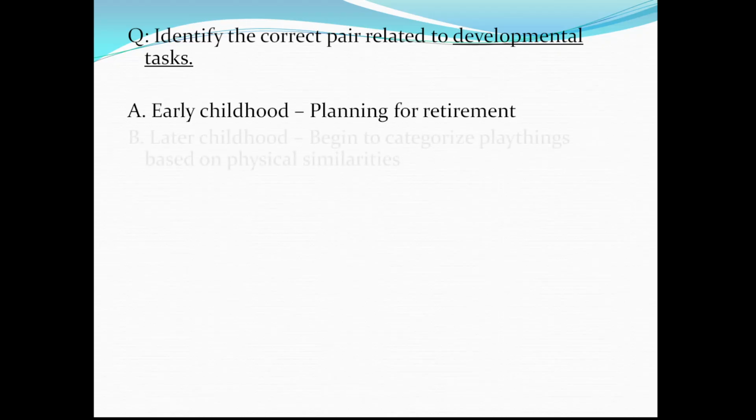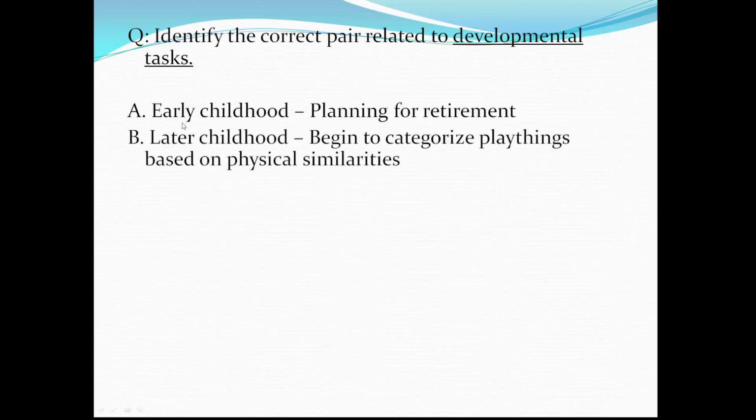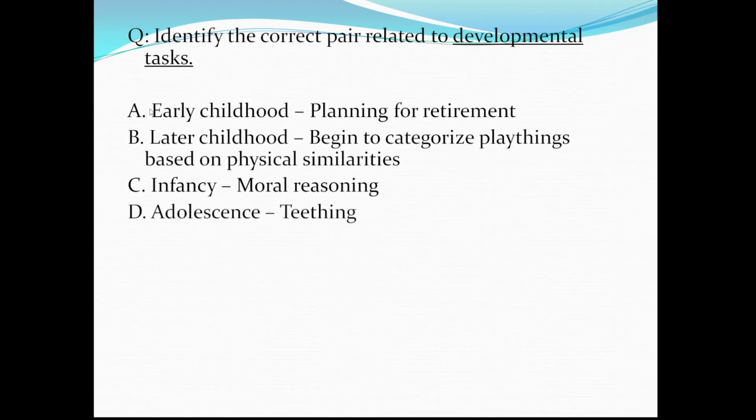The next question is of a different pattern. It is a match the following, identify the correct pair related to the development tasks. The theme here is development tasks, so you need to be thorough with this concept. A. Early childhood, planning for retirement. B. Later childhood, begin to categorize playthings based on physical similarities. Option C. Infancy, moral reasoning. D. Adolescence, teething.